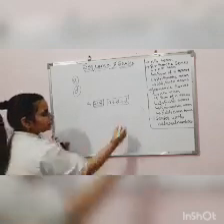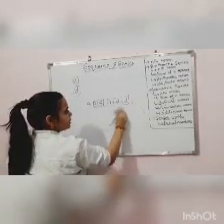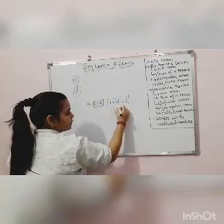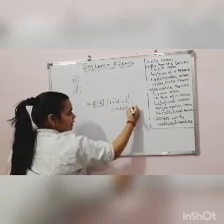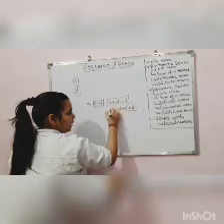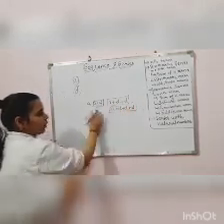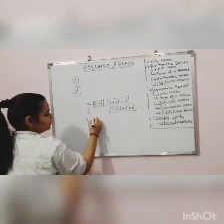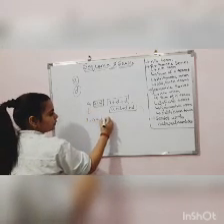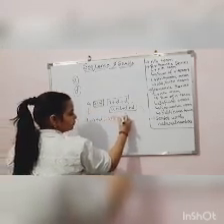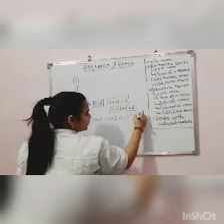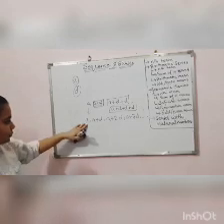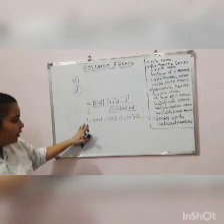In the third term, I add another d, and I am going to get the fourth term. Is it clear? I can write it as a, a plus d, a plus 2d, a plus 3d, and like this I will proceed on. So what can I see from here?